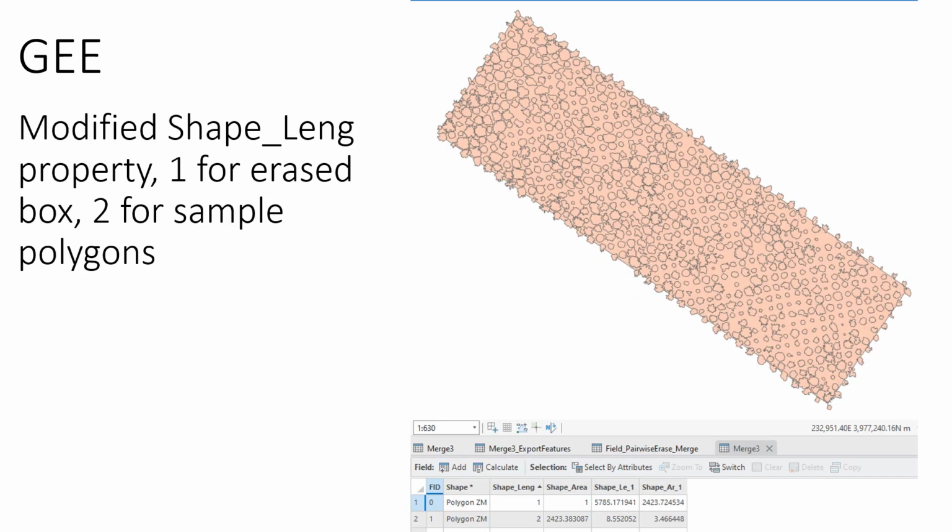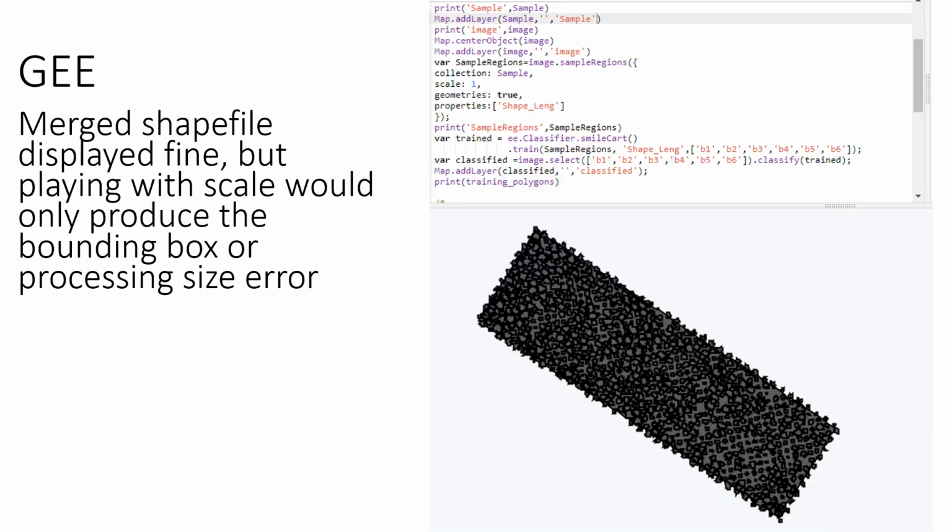After merging into one shapefile, we then defined one of the fields, which we chose as shape length, to have a value of 1 for the box which was erased, and then for all other sample polygons a value of 2. And then we exported from ArcGIS. This shows that merged shapefile in Google Earth Engine. However, for some reason we couldn't quite figure out, it would only produce a gray bounding box, the same bounding box that we showed in the first slide of this Google Earth Engine attempt.